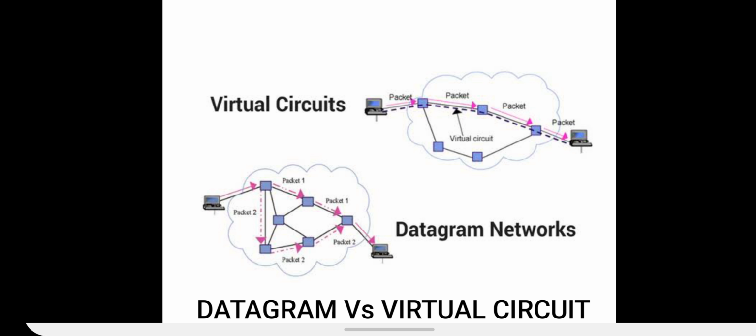But in datagram network there is no dedicated path, so every packet may choose a different path to reach the destination. As you can see, packet 1 followed the upper path to reach the destination, packet 2 followed a different path to reach the destination.